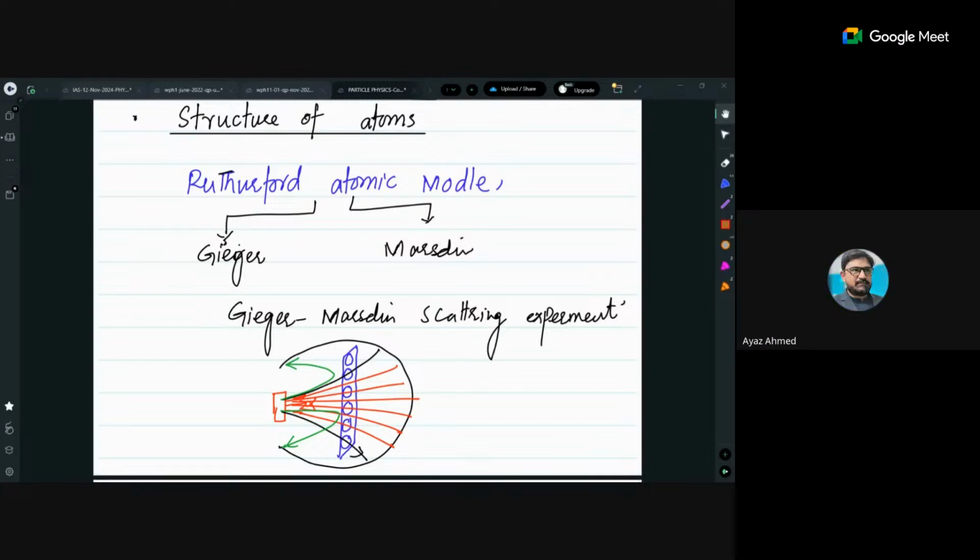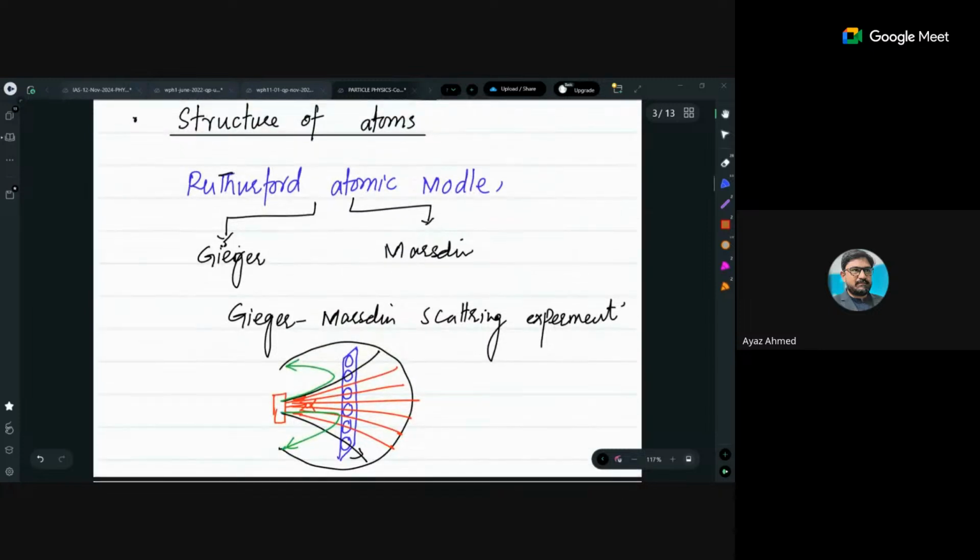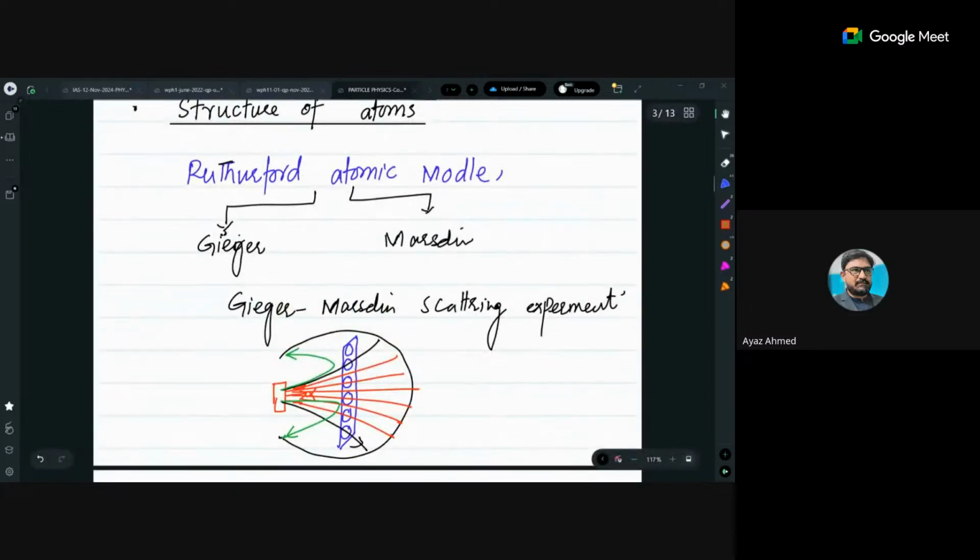So the Geiger and Marsden scattering experiment has a lot of questions in past paper exams. There is a chance of one question from atomic structure and one question from particle physics. It's not 100% that a question will be asked from here, but there is a chance. So I will go through the Geiger and Marsden scattering experiment in detail.